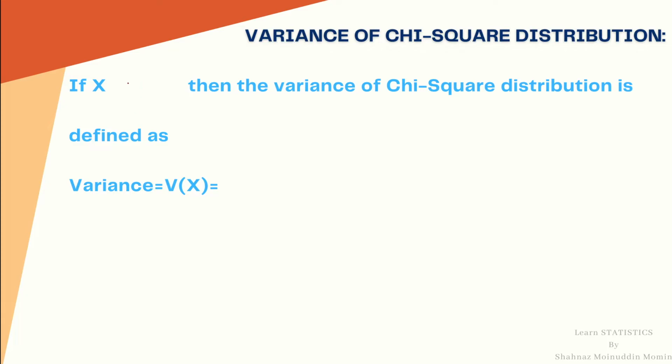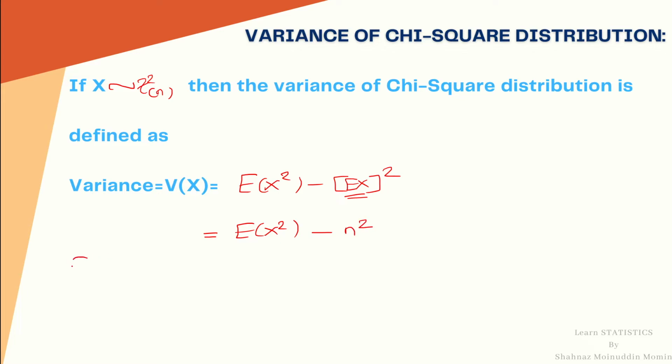If x follows a chi-square variate with n degrees of freedom, then variance is given by expectation of x square minus expectation of x, bracket square. Since we have calculated expectation of x and it comes out to be n, so it is expectation of x square minus n square. Now consider